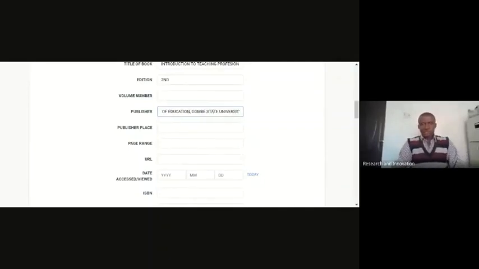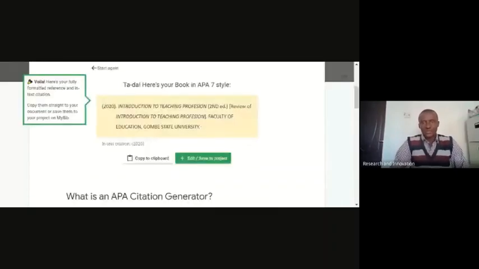Let me correct that spelling. Publisher place, Gombe. Age range, maybe it's not applicable. URL, not applicable. ISBN, maybe it's applicable. In this case, let me just think of a number, NS0699Y. Annotation is not applicable. These are the basic information I need. So rather than me cramming, all I need to do is just generate, and it's going to generate the way I should be able to reference the material.